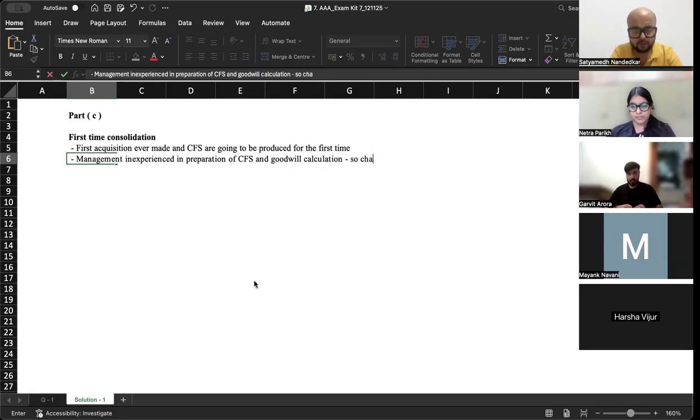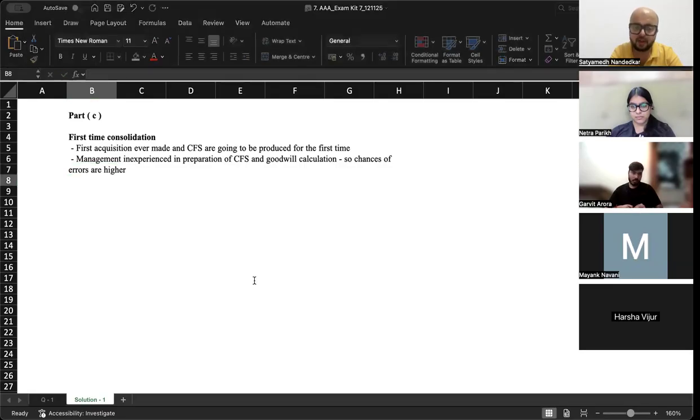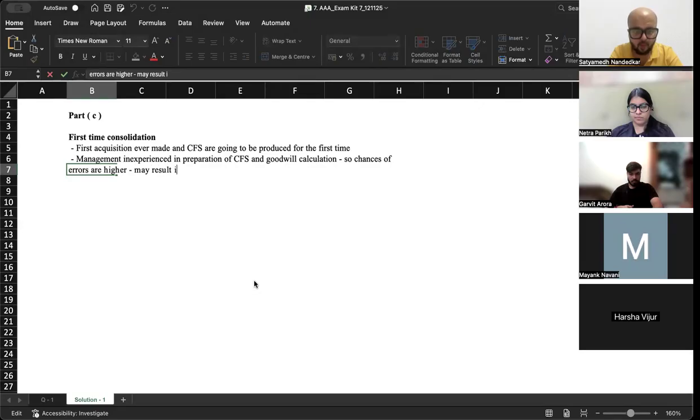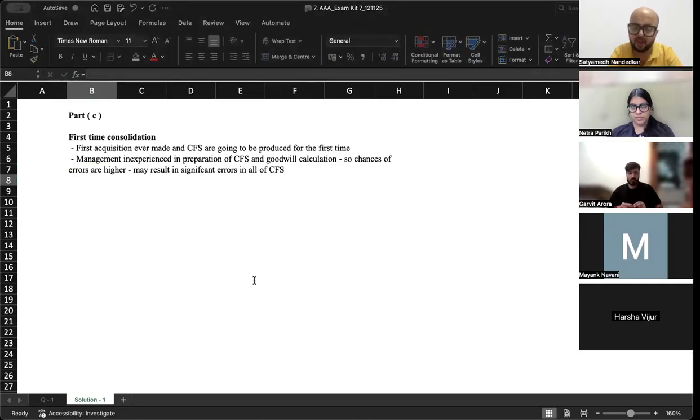So chances of errors are higher, right? Then may result in significant errors in all of consolidated financial statements. Now, group or the holding company might not be equipped or might not be completely trained in identification of all the intra-group transactions.